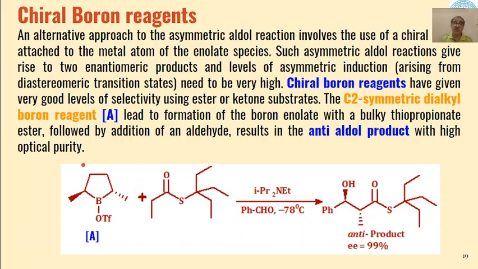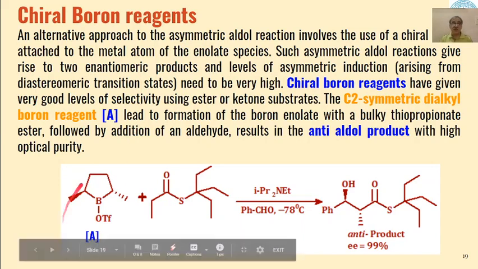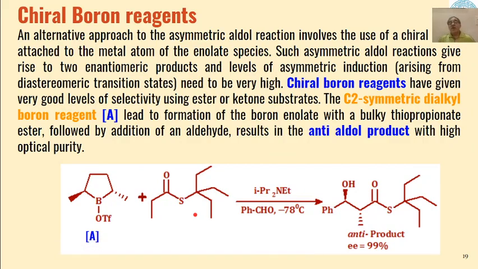So this is the chiral ligand. This is the chiral catalyst which is used, and we are using ketones which have a thio group on the adjacent site.